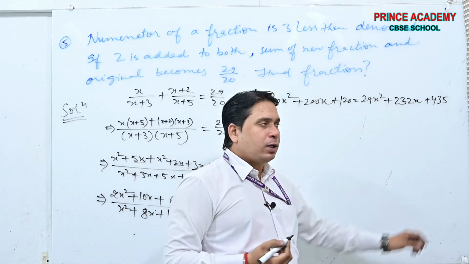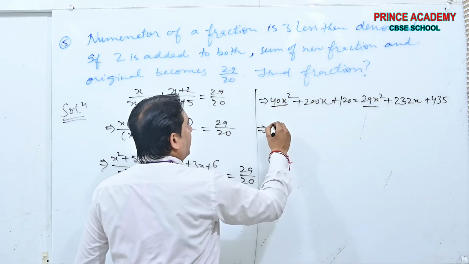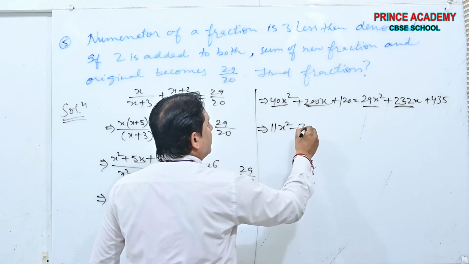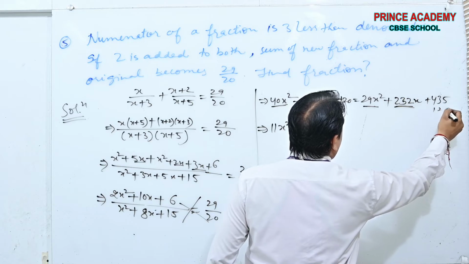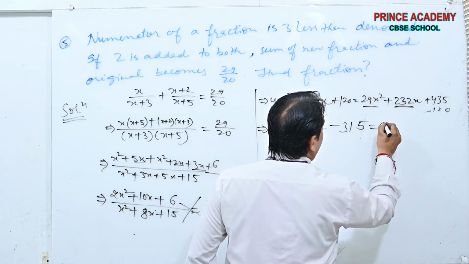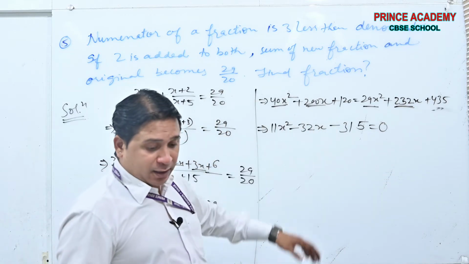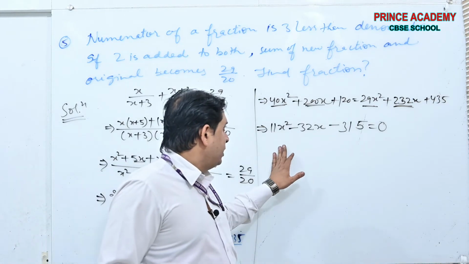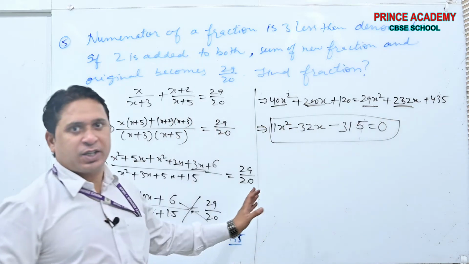This is the equation we got. x square, shift this side, 11x square. 200 minus 232, minus 32x. 120 minus this, 120, what it will be? 513 is equal to 0. Yes or no, beta? This is the equation you got. x square minus 32x. Okay, beta. Now you have done. Now this equation is formed. The statement is okay and the equation is formed.